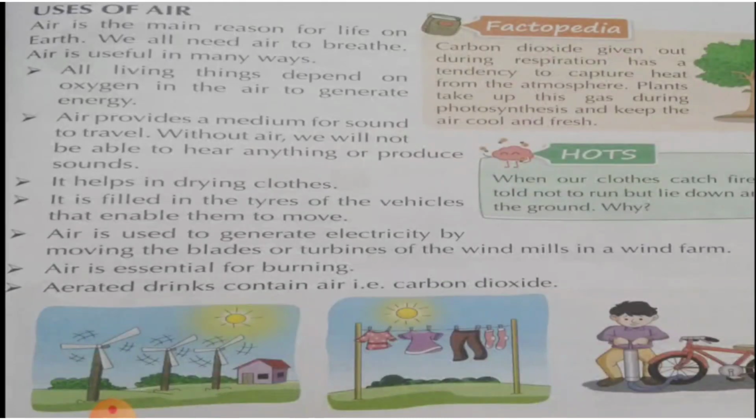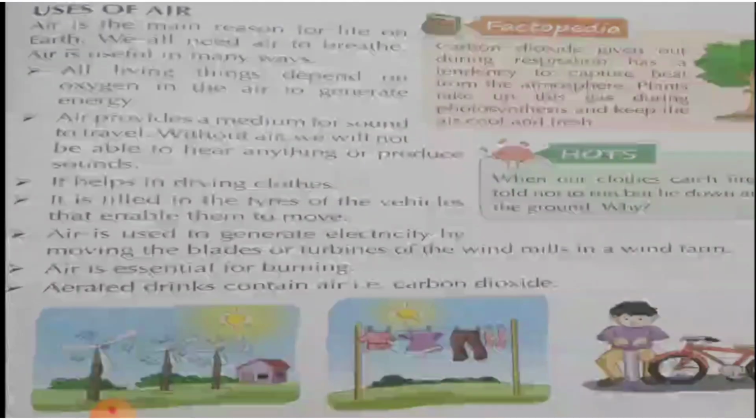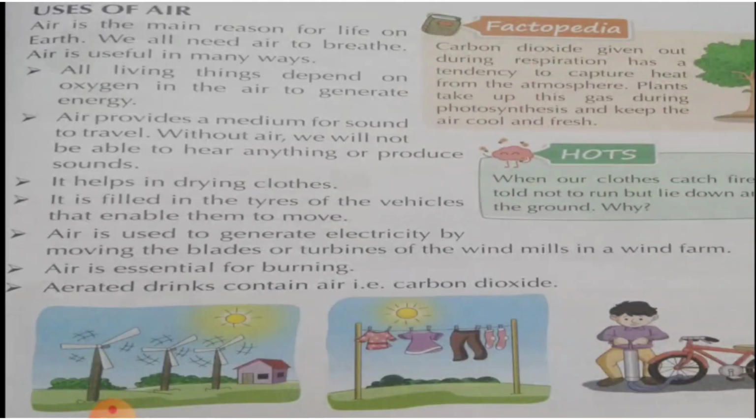Next, it is filled in the tires of the vehicles that enable them to move. Children, you have seen vehicles like bicycles, car, motorcycle, bus, etc. They all have tires. In those tires, you must have seen they are filled with air. Air is filled to inflate those tires, and because of that our vehicles move.